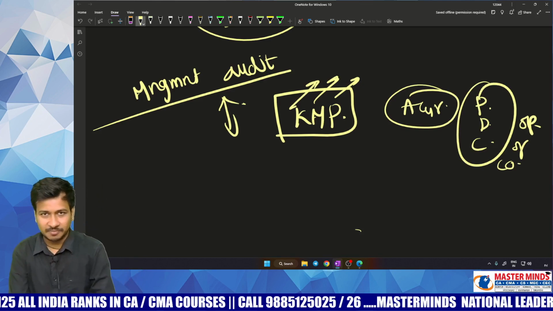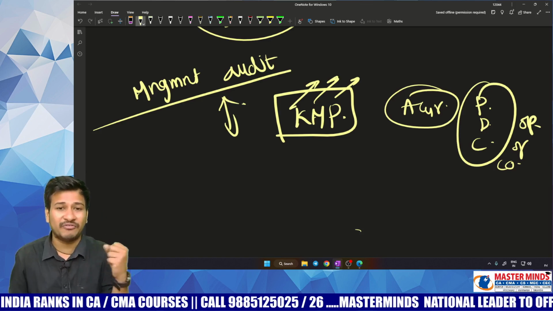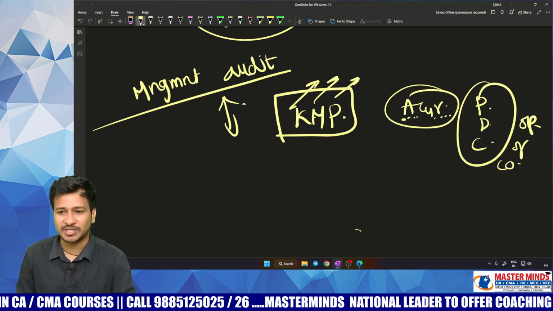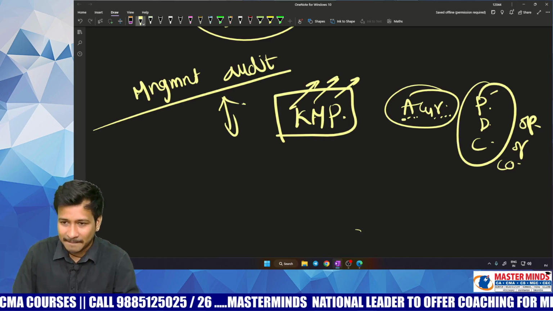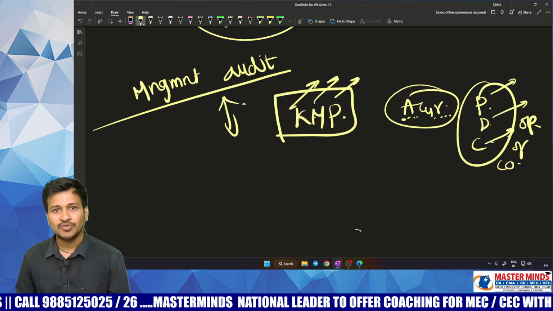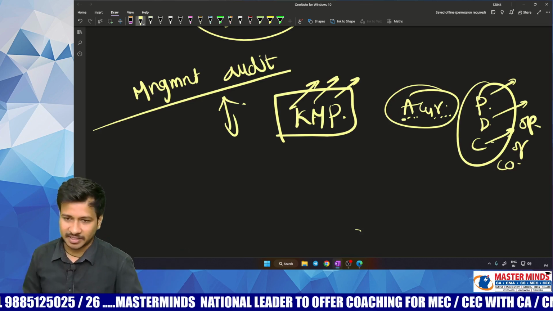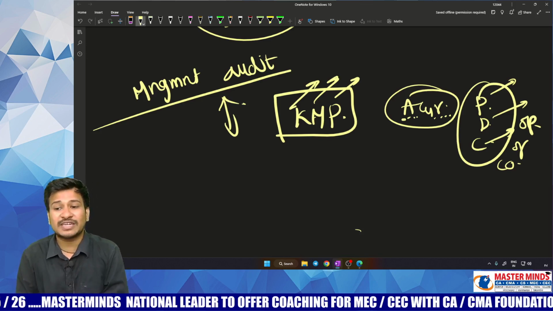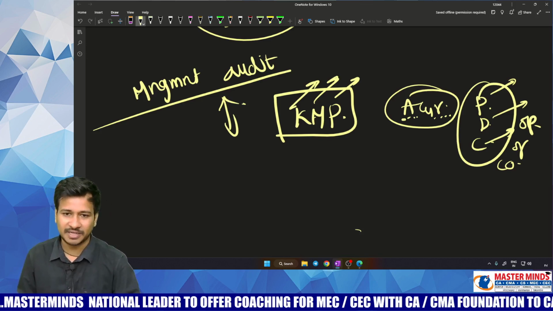Key managerial personnel are the persons who have power, authority and responsibility. They are delegated with the responsibility that the company should be planned well, directed well and controlled well with respect to its operations, the policies framed by the company, and the decisions framed by the company.